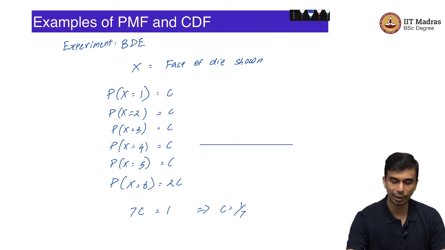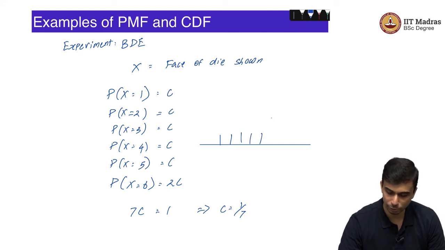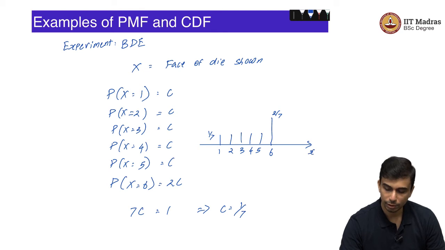So this particular random variable has its PMF looking like this. For 1, 2, 3, 4, 5, these values are 1 by 7, and for 6 it is 2 by 7. So, this is the PMF of this particular random variable.